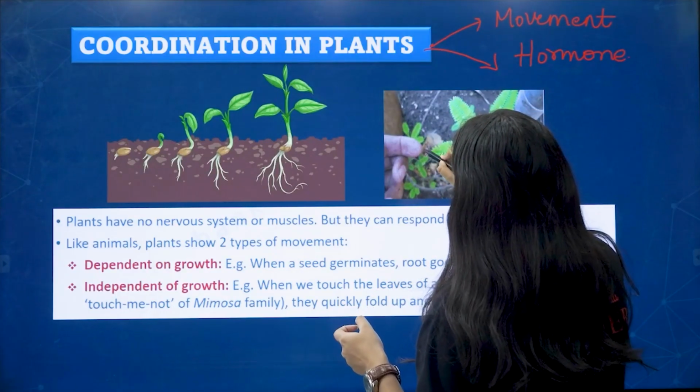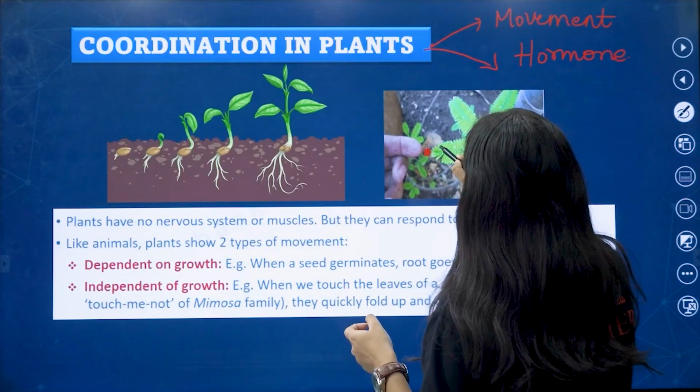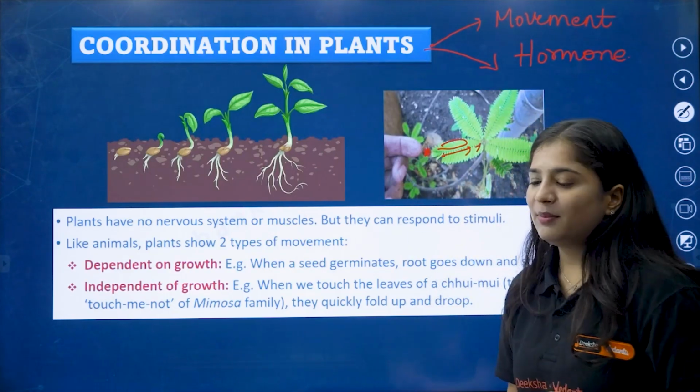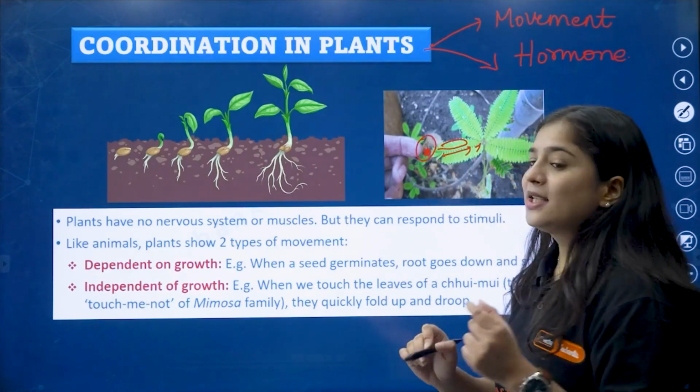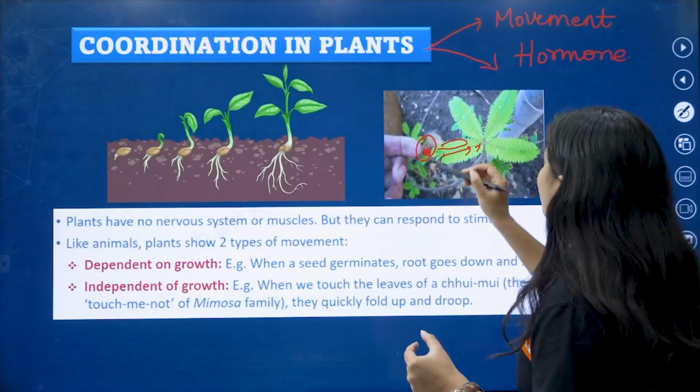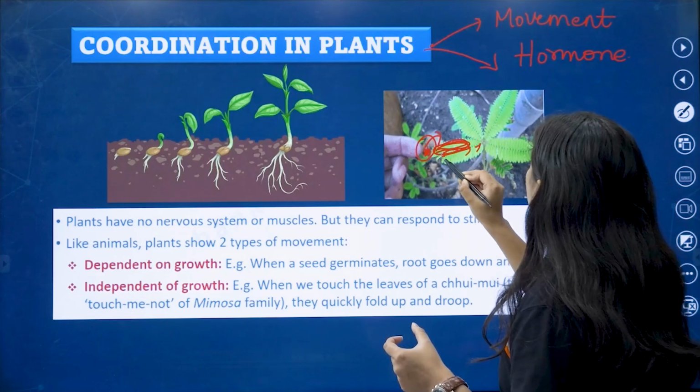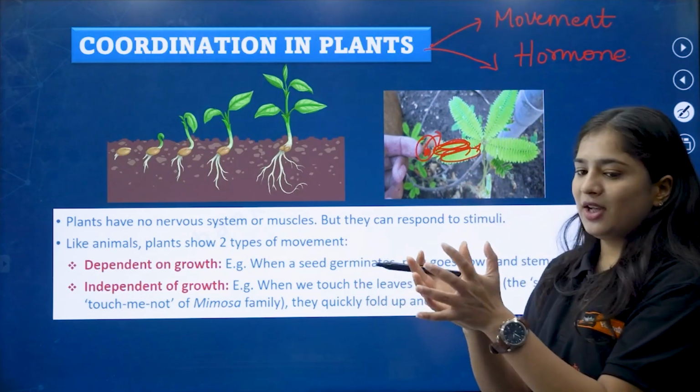So when you touch, automatically the leaves will close. Why is it happening? The touch is nothing but a stimulus. So when you touch the plant, the leaves close, meaning they will shrink.